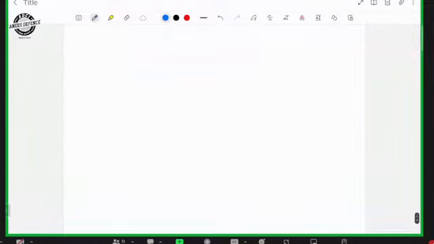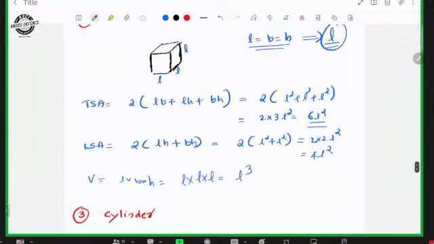Then third shape, that is cylinder. Sir, can you show above one little bit? Slide, above slide. Thank you.